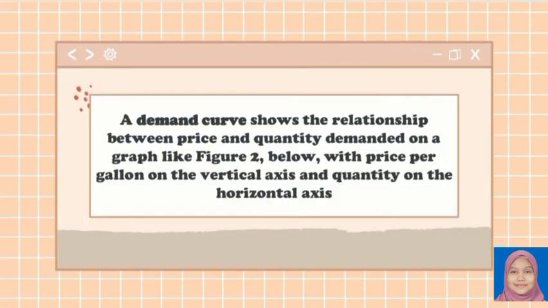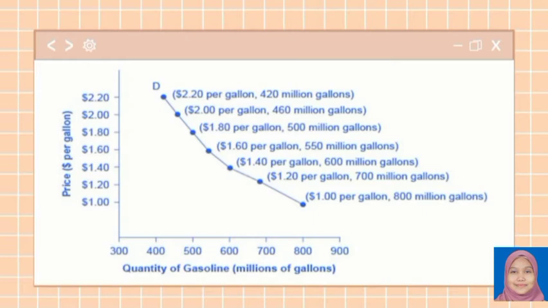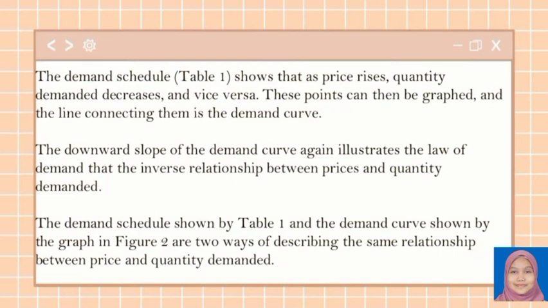A demand curve shows the relationship between price and quantity demanded on a graph like figure 2 below, with price per gallon on the vertical axis and quantity on the horizontal axis. So the figure shows the curve of the price and the quantity demanded of gasoline, which when the price is increased, the quantity demanded of gasoline will decrease. Overall, the demand schedule in table 1 shows that as price rises, quantity demanded decreases, and vice versa. These points can then be grouped, and the line connecting them is the demand curve.